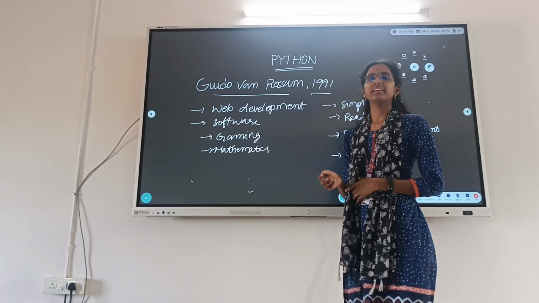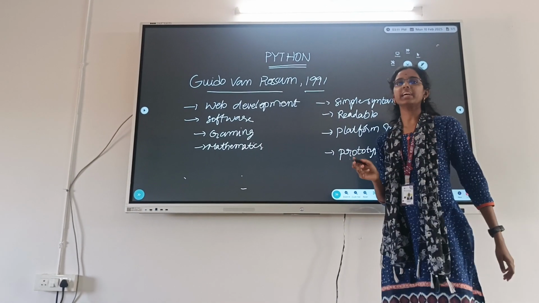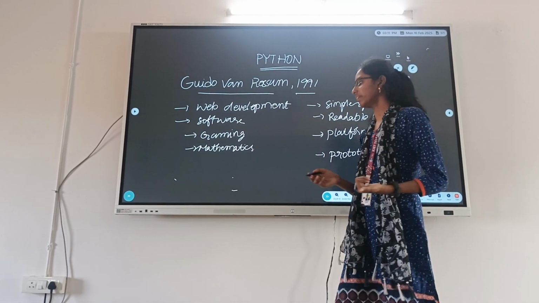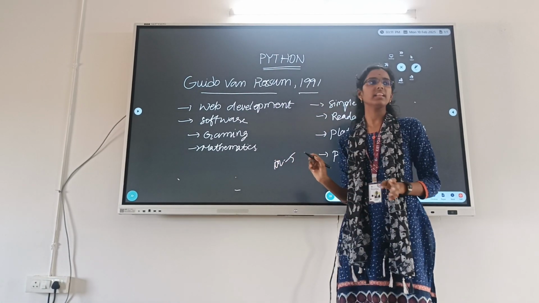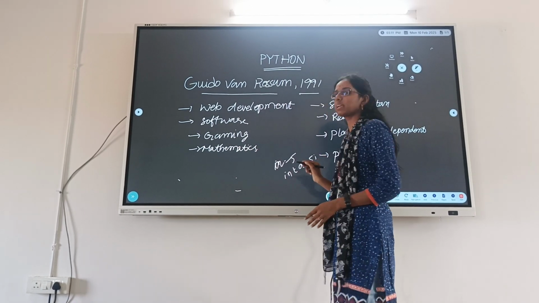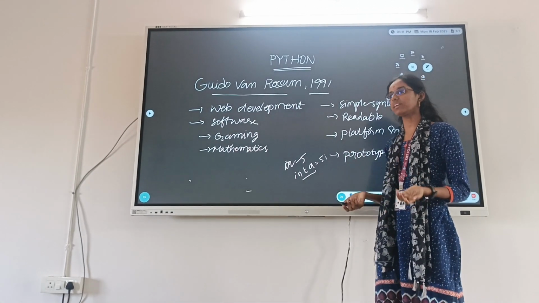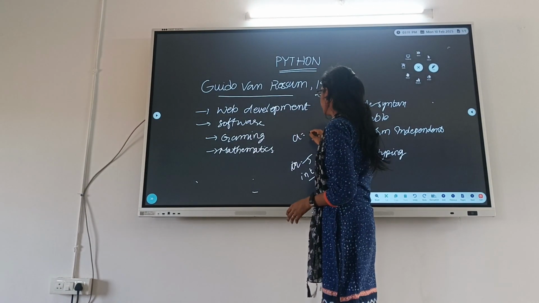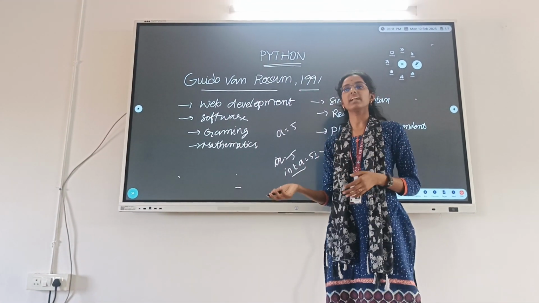The code which we write in Python is very simple. If we compare it with Java and C language, take an example like a equals 5. In C language we have to declare the variable with a data type, and after that we have to use a semicolon. In Python we can directly assign the value to the variable. You don't need to waste our time like in other languages.